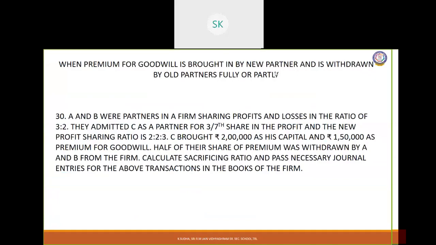Now we will see how this premium for goodwill, when it is brought by the new partner and when it is withdrawn by the old partners either fully or partly, what is the treatment to be made.